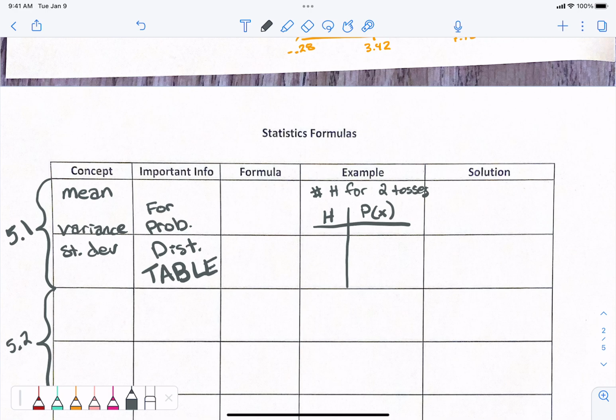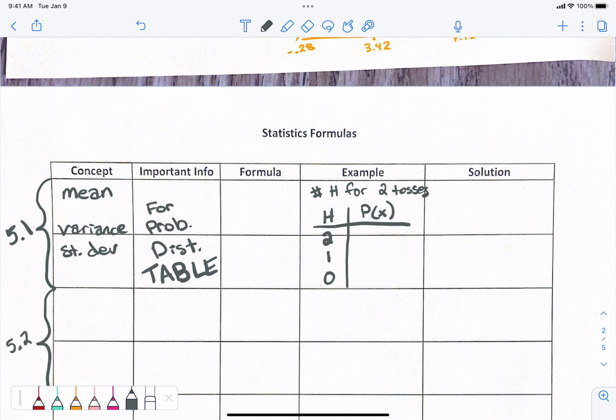Ready? I could have 2 heads, I could have 1 head, or I could have 0 heads out of my 2 coin tosses, okay? Usually we have a column for tails, but I don't want to confuse you with tails, so 2, 1, 0. But we're talking specifically about heads, so I'm only going to list the heads column, okay?